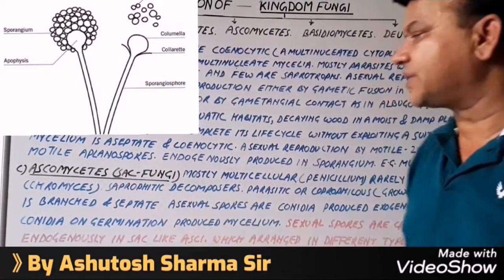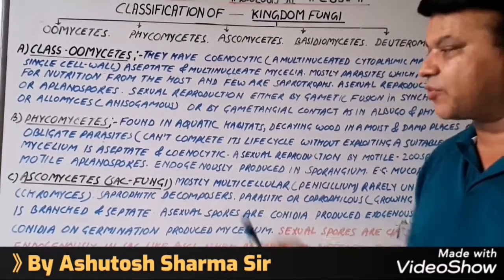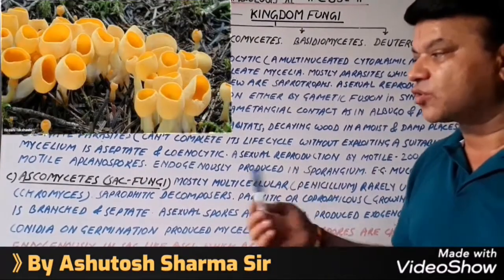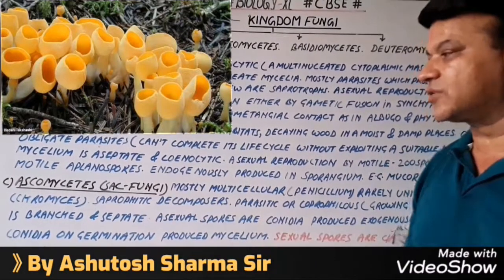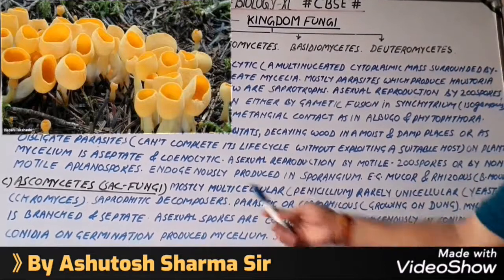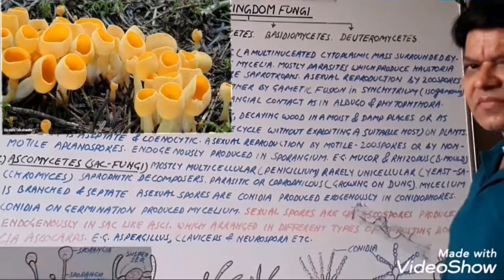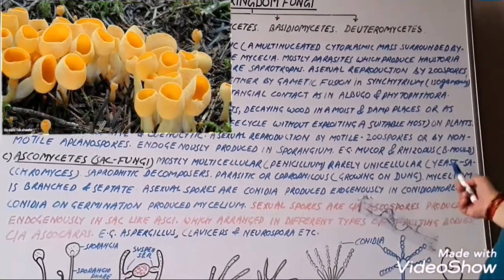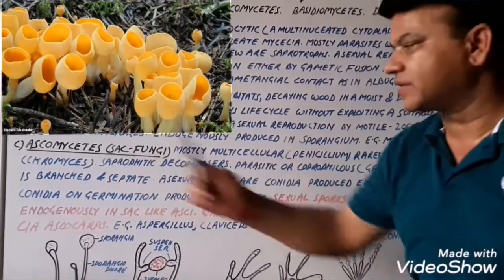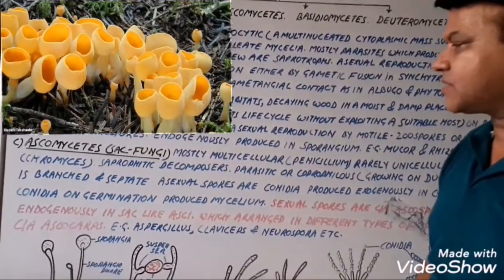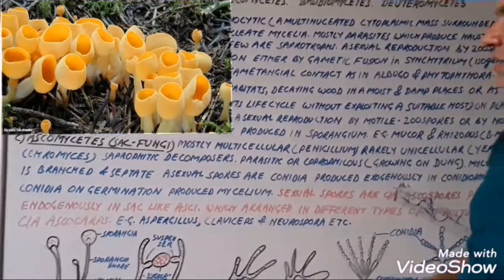Now, Ascomycetes, also known as sac fungi. This is a very important 1 mark question. Which group or class of fungi is known as sac fungi? That is class Ascomycetes or Ascomycota. These are mostly multicellular, like Penicillium, rarely unicellular, like yeast. Yeast is also known as Saccharomyces, so the biological name of yeast is Saccharomyces.